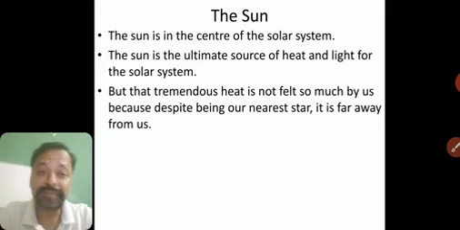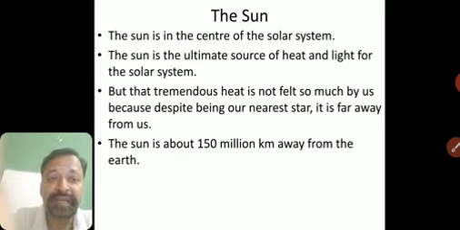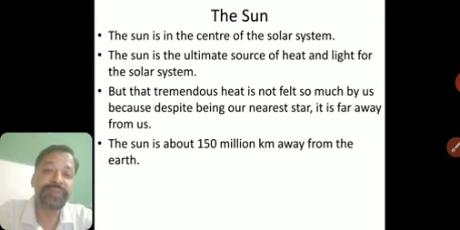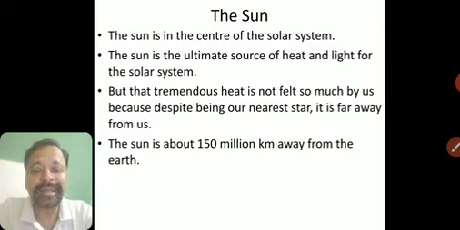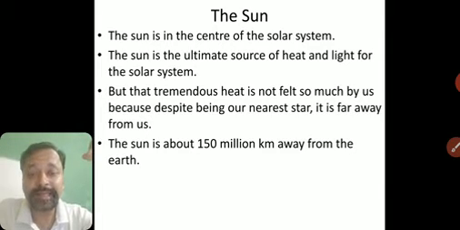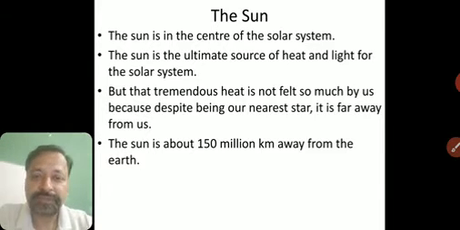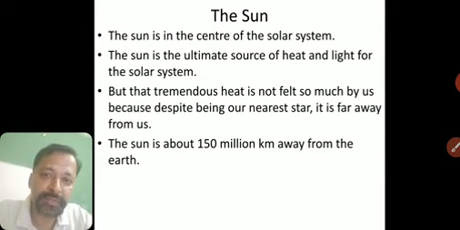How much far away? We'll see here. The sun is about 150 million kilometers from the earth. Now try to understand, 150 million kilometers. So it's very, very far away from us. So that direct heat we cannot feel. Of course, light we can see everything. You cannot see the sun directly with your naked eyes. Don't even try. It can damage your eyes. Fine. So this is because it is very far away. So we cannot feel the heat. It is 150 million kilometers away from us.